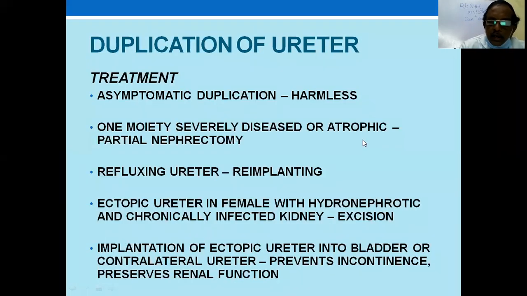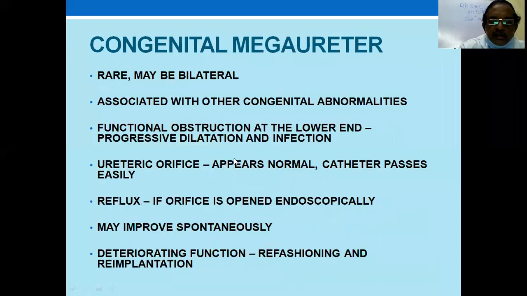With an ectopic ureteric orifice in females with hydronephrosis of a chronically infected kidney, a portion of the kidney can be excised. Implantation of the ectopic orifice into the bladder or contralateral ureter prevents incontinence. Usually this is called ureteric reimplantation, done to promote this.